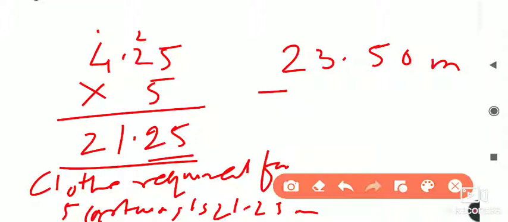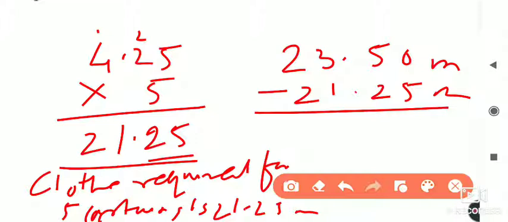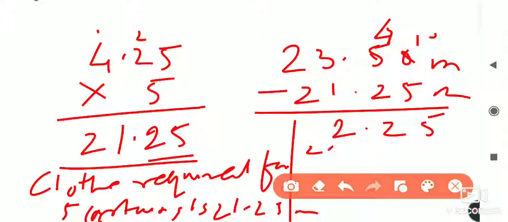Now the remaining cloth we have to find out. So we take the total cloth minus the cloth required for the 5 curtains. We will do the subtraction. Then what will we get here? 10 minus 5 is 5. Here 10, here it is 4. 4 minus 2 is 2, point, and 3 minus 1 is equal to 2, and this much cloth is left with her. So here write 2.25 meter cloth left with Vedika.